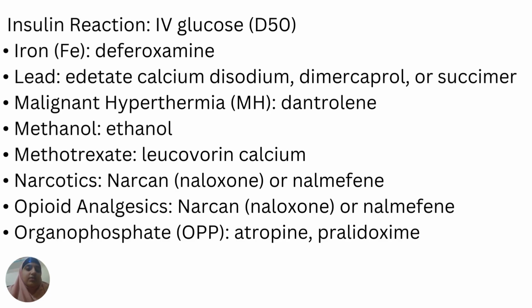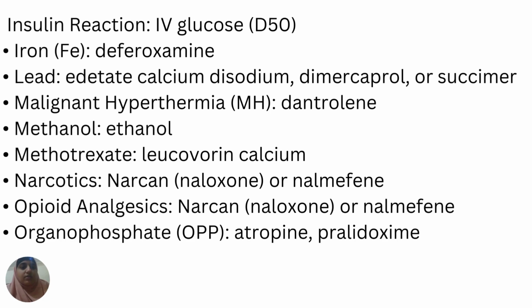Insulin reaction. If there is a reaction of insulin, you can give IV glucose. And if there is poisoning of iron, deferoxamine. If there is poisoning of lead, you can give any of these: edetate calcium disodium, dimercaprol, or succimer. Next, for malignant hyperthermia, you can give the antidote dantrolene. For the poisoning of methanol, you give ethanol as an antidote.